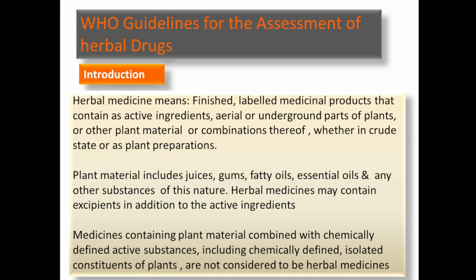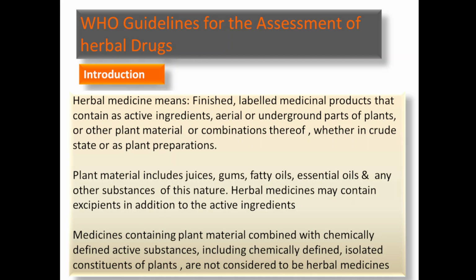That active ingredient may be from aerial parts or underground parts of plant or other plant material or combination of both. Different parts of plants are also used in combination to prepare that particular herbal formulation, whether in crude state or as a plant preparation. Sometimes it is added in the form of crude state, meaning powdered form, or some plant preparations are prepared, such as extracts and tinctures, and these are used to prepare the finished herbal formulation.